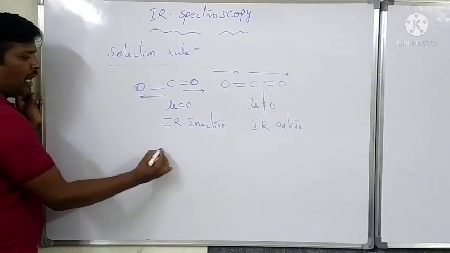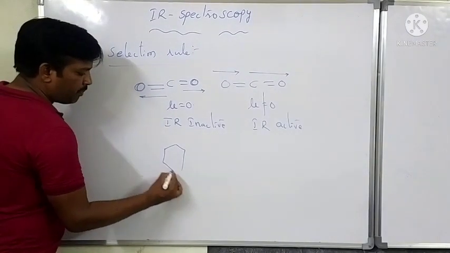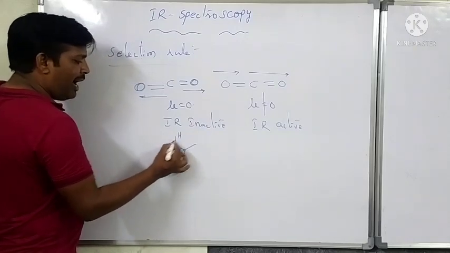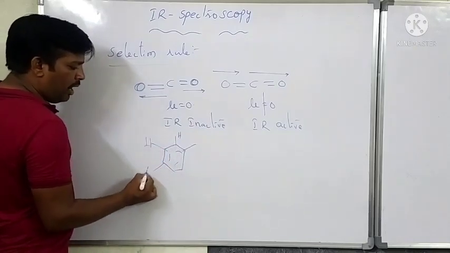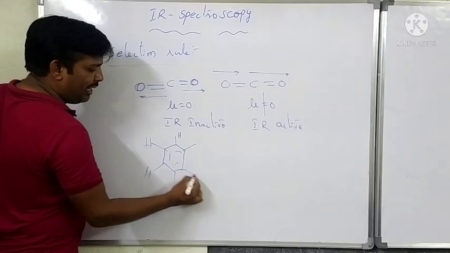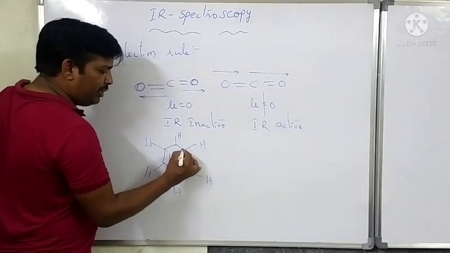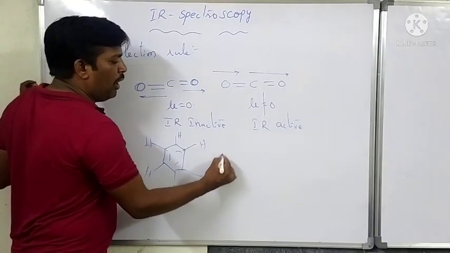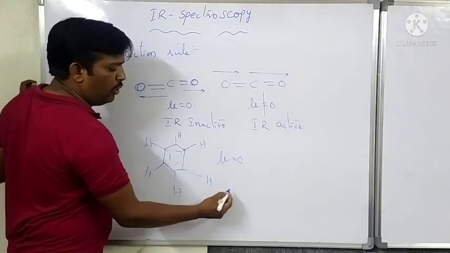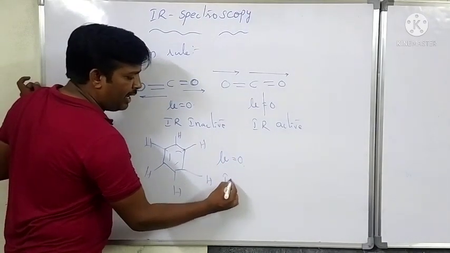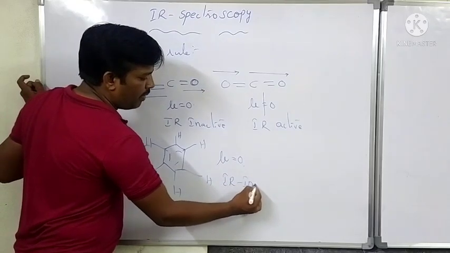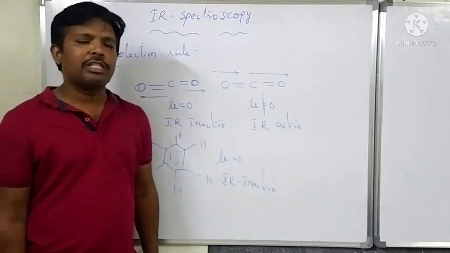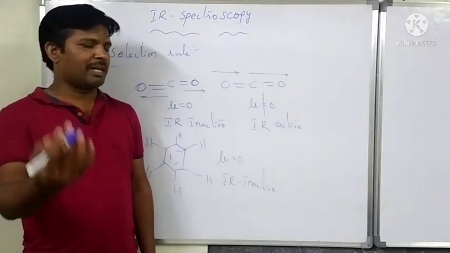Another example is benzene. All hydrogens attached to the carbons have equal strength. Therefore, benzene's dipole moment is 0, and that is why benzene is IR inactive. These are the selection rules of IR spectroscopy.